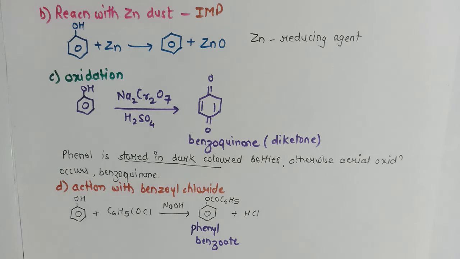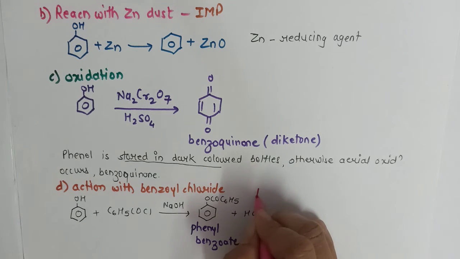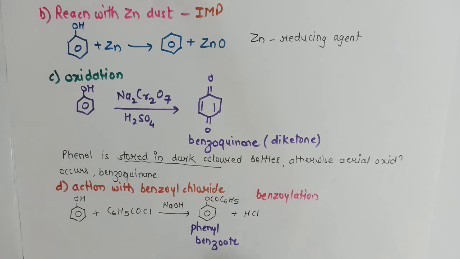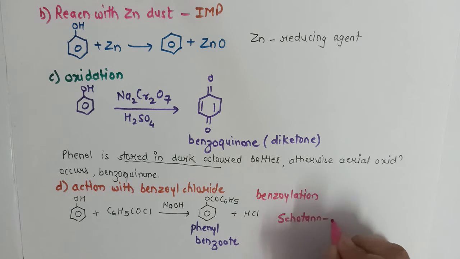The last reaction in this category is reaction with benzoyl chloride. Phenol, when it is treated with benzoyl chloride in alkaline medium, we get phenyl benzoate along with the formation of HCl. The whole process is called benzoylation. And this name reaction is the Schotten-Baumann name reaction.